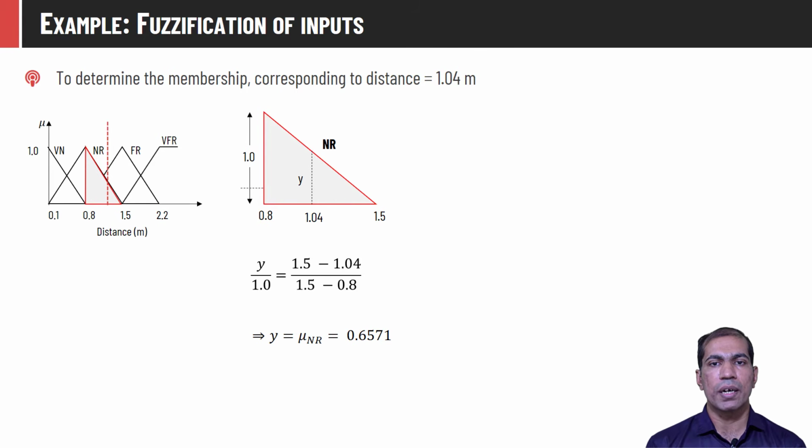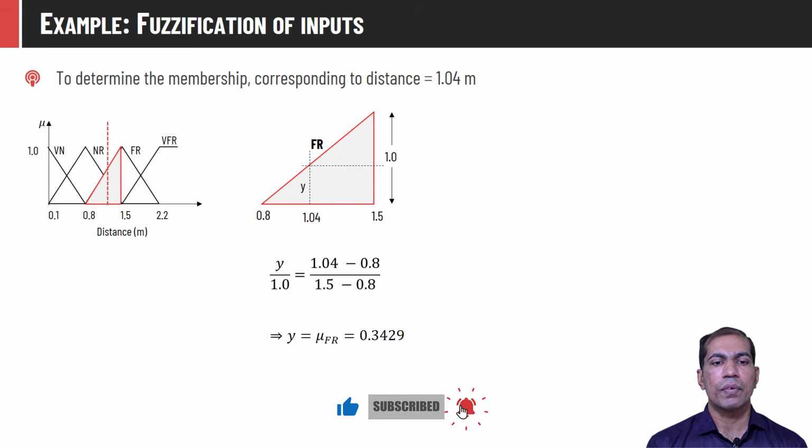Using the similar triangle rule, we can find out the membership value, the parameter y here. Height of the smaller triangle divided by the height of the larger triangle, that is y by 1, is equal to width of the smaller triangle upon width of the larger triangle. So that will be y by 1.0, that is the height, and 1.5 minus 1.04, that is the width of the smaller triangle, and 1.5 minus 0.8, that is the width of the larger triangle. When we solve it, we will get the height y equal to 0.6541. As it represents the membership value of 1.04 in the NR set, we will label it as mu NR, which represents the membership of d equal to 1.04 in the NR set.